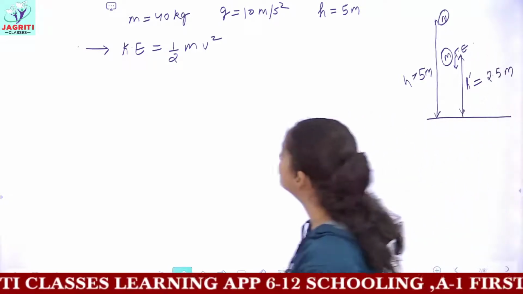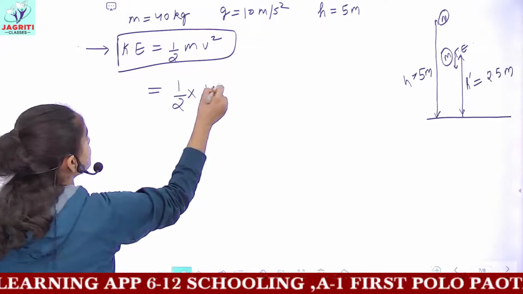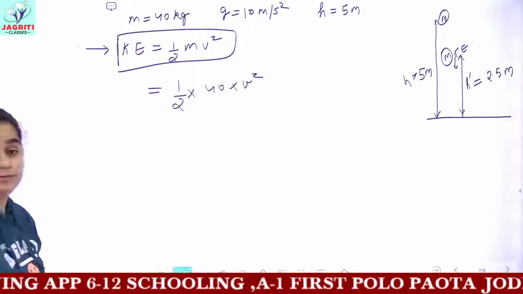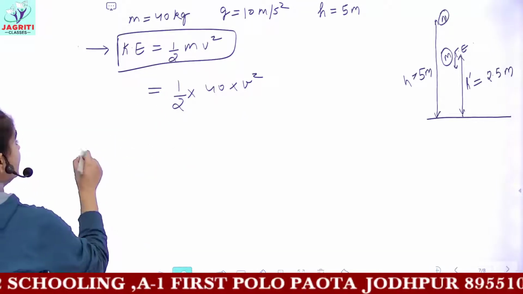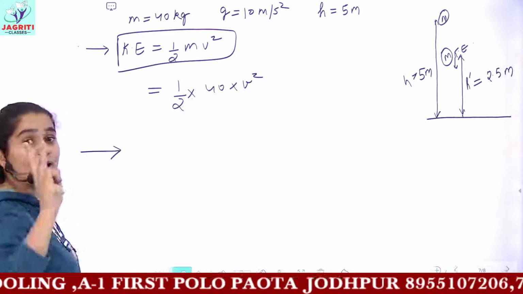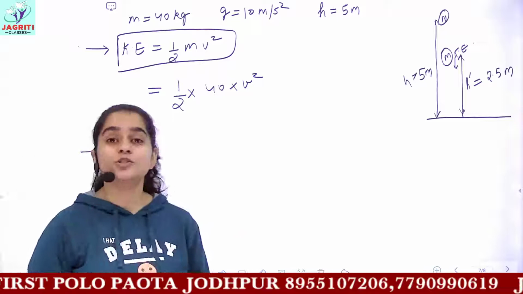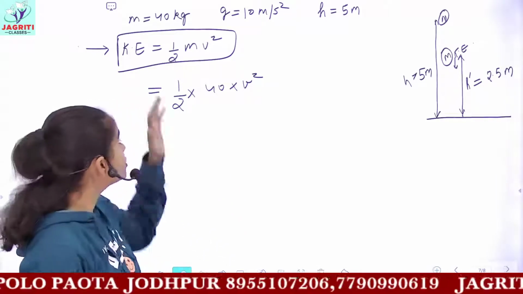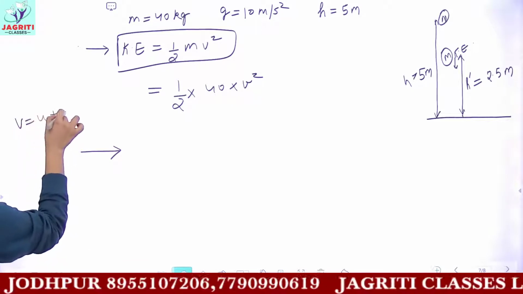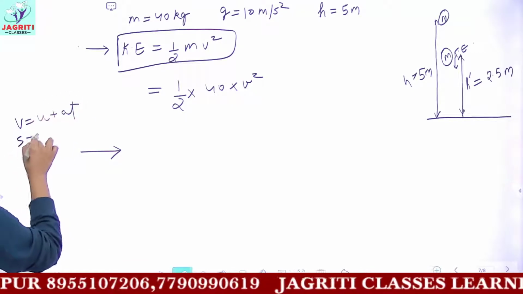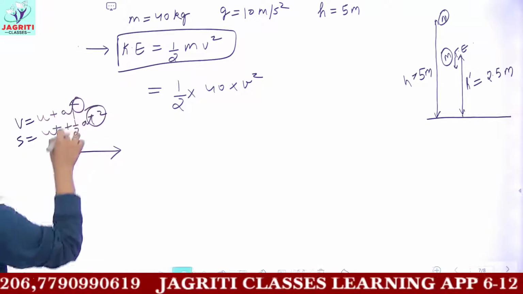So kinetic energy, we have the formula half m v square. M is 40, but you have to find the value of v square. V square you will find from equations of motion. That is, for finding v square you have 3 equations of motion. The first 2 equations of motion, you also want a variable time. But because we are not given time here, we cannot use v equals u plus at, and we cannot use s equals ut plus half at square, because we don't know the value of time.